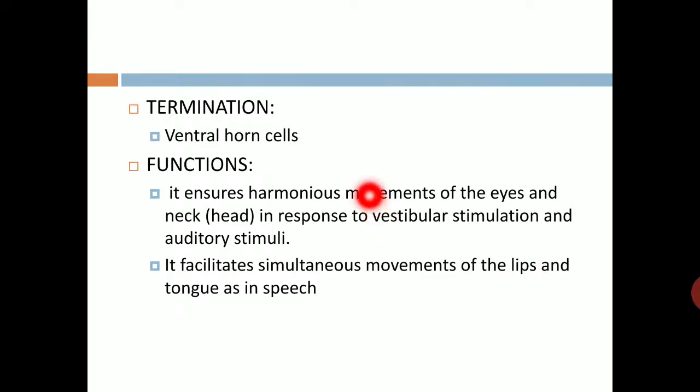Termination of these fibers: ventral horn cell. Functions: it ensures the harmonious movement of eyes, neck, and head in response to vestibular stimulation and auditory stimuli. It facilitates simultaneous movement of the lips and tongue as in speech.